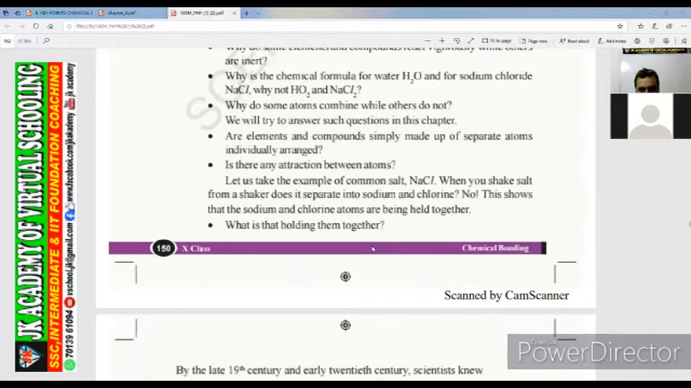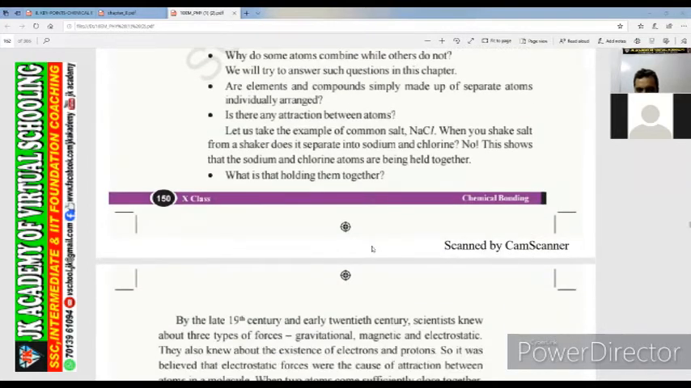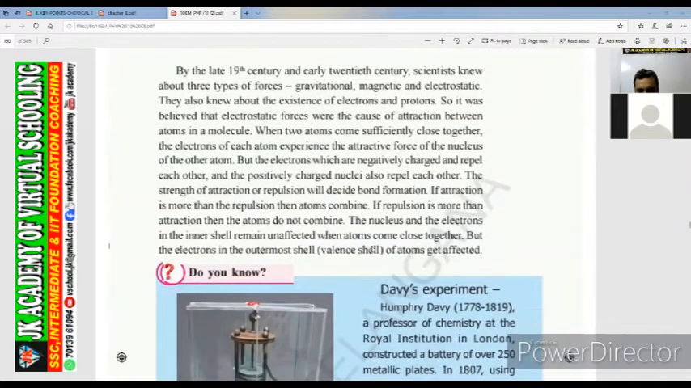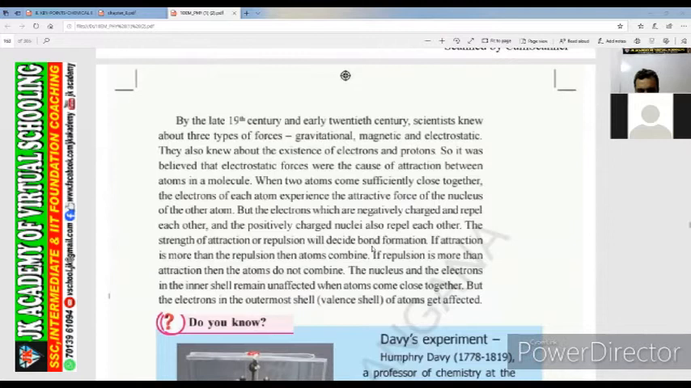Let us take the example of common salt, NaCl. When you shake salt from a shaker, does it separate into sodium and chlorine? No. This shows that the sodium and chlorine atoms are being held together. What is holding them? We'll see here. Why are all the chemicals bonded? Why are they bonded? We have to see all this in this chapter.